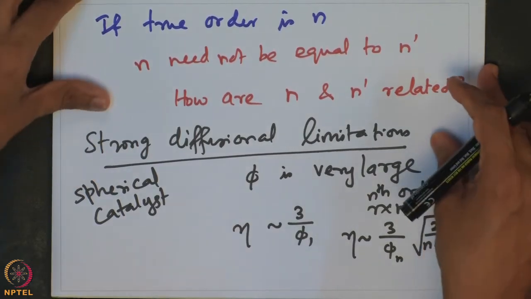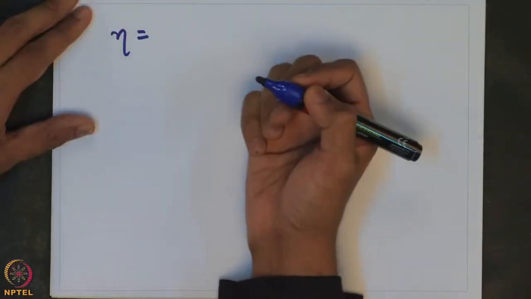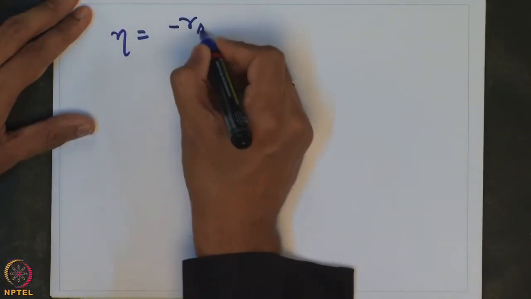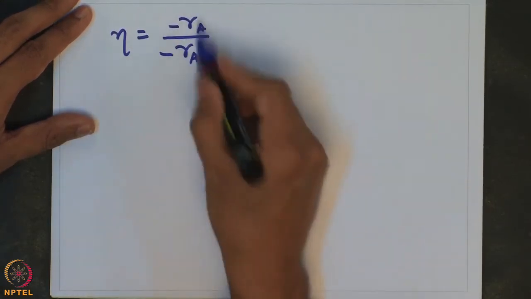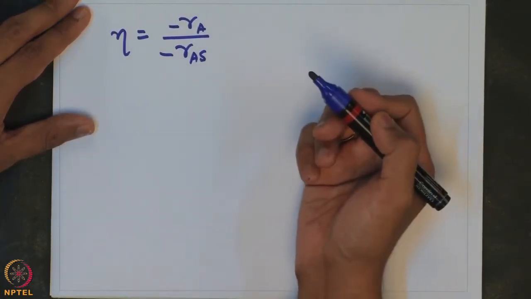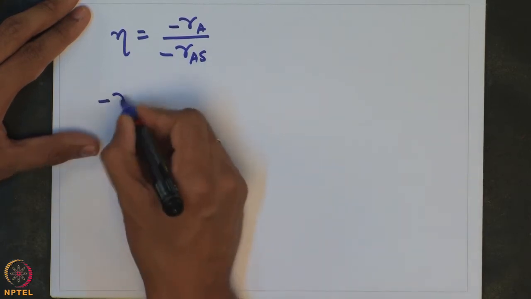So, now we know what is the effectiveness factor in terms of the rate at which the reaction happens. Eta, the effectiveness factor, is essentially given by minus RA by minus RAS. We can use the fact that effectiveness factor is a ratio of these two quantities,